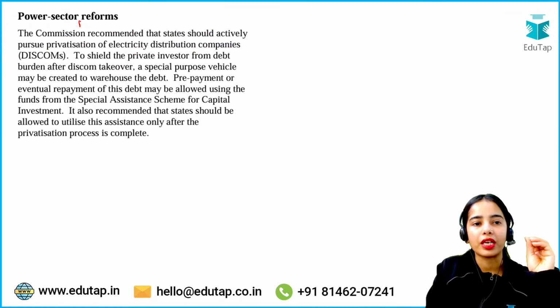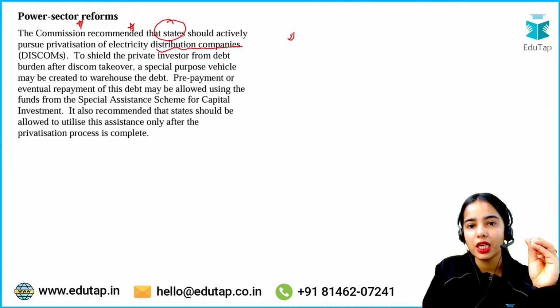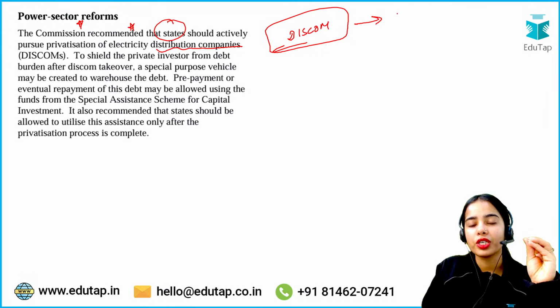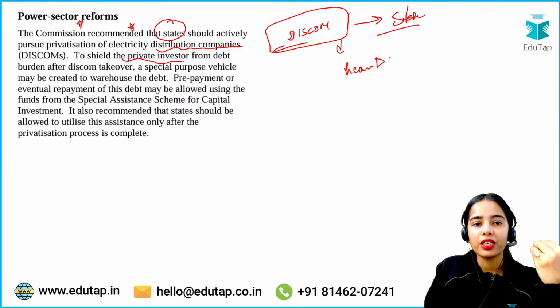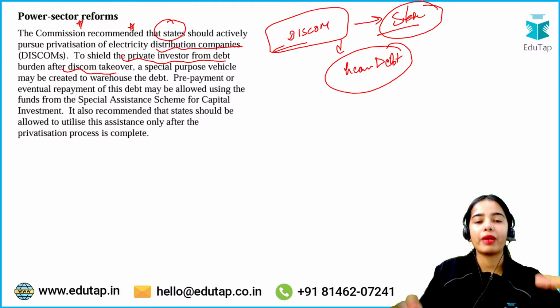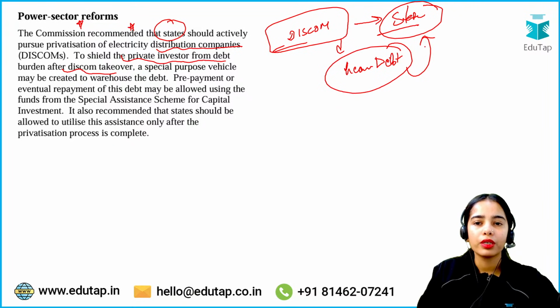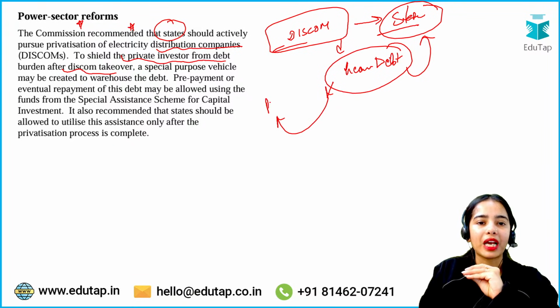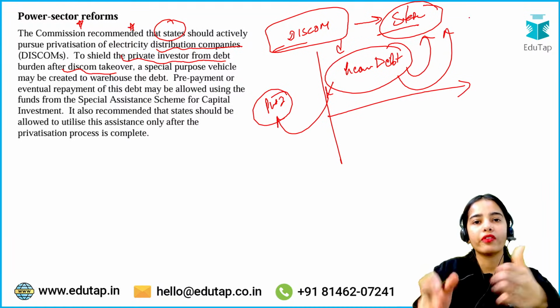So this is the basic idea that the Finance Commission recommended, that the states should actively pursue privatization of the electricity distribution companies, because the DISCOMs under the states are having losses or heavy debt. Okay, now to shield the private investor from debt burden after takeover of the DISCOM: this heavy debt burden is due to the states, because states were running the DISCOM and it came under heavy debt. So this is the problem of the states, they took the debt through the DISCOM. This debt should not fall to the private investor, and that's why the heavy debt has to be separated from the DISCOM, and the states should focus on resolving this debt problem.